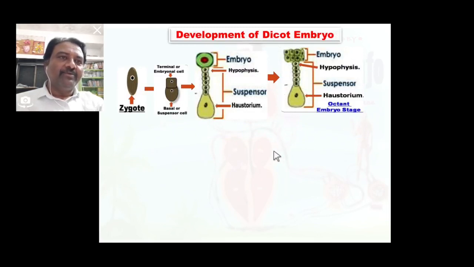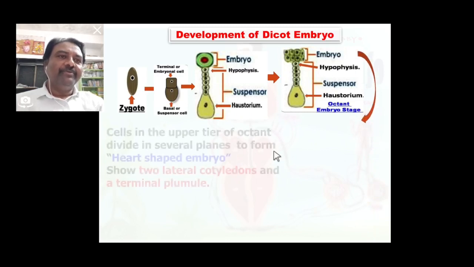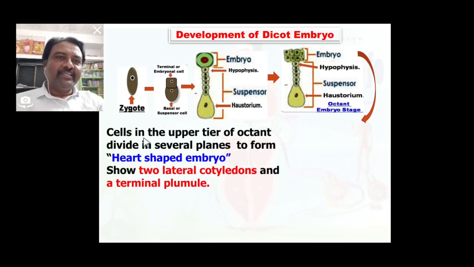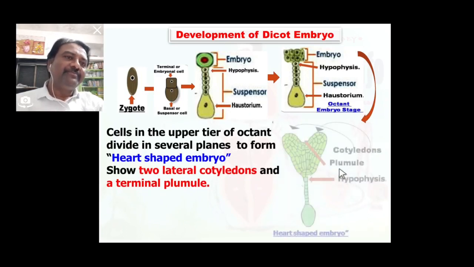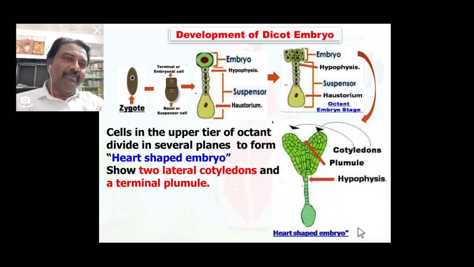monocotyledon and dicotyledon. From this octant stage of embryo, the cells of the octant tier divide in several planes to form a heart-shaped embryo. This is the heart-shaped embryo, and it consists of these 2 lateral cotyledons and this is a plumule portion.